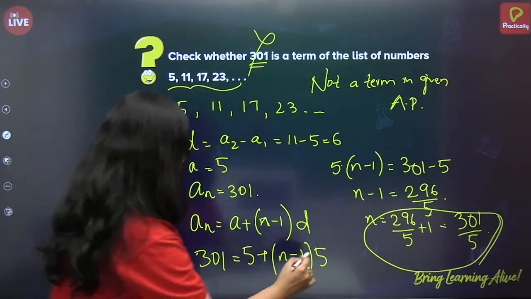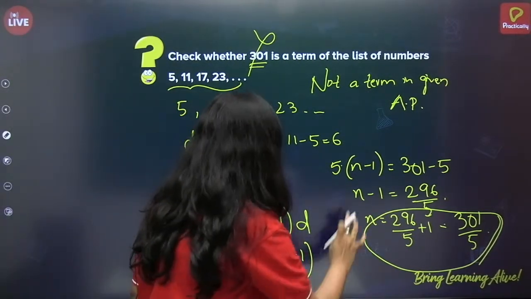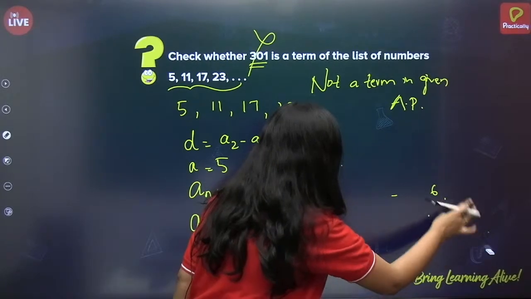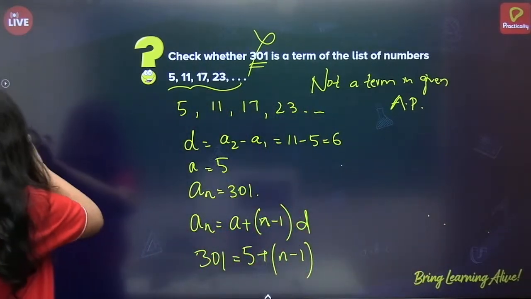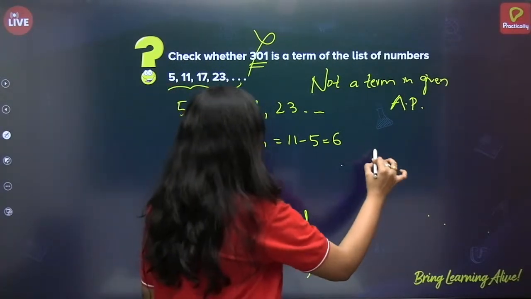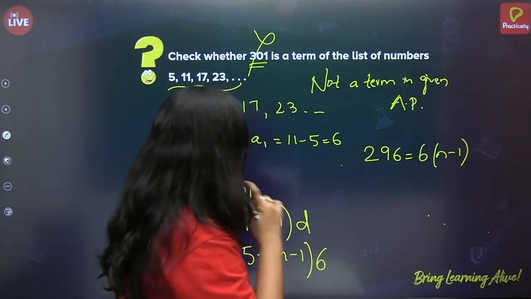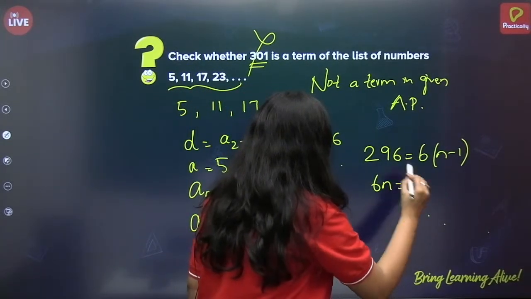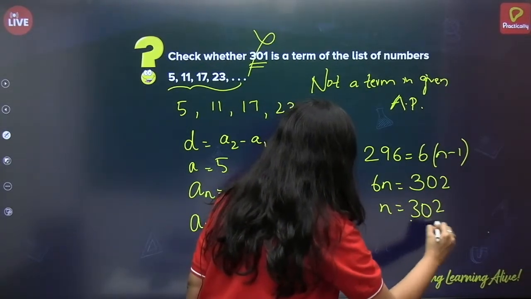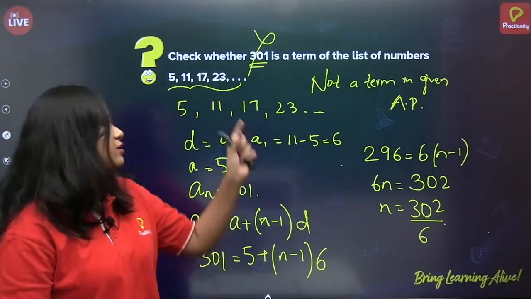Alright, I'm so sorry. This is 6, right? Alright. So we'll just do it again. Because I have taken 5 and then we got the answer. Let us check putting the correct 6. So it is 296. So 296 is equal to 6 of n minus 1. So 6n is equal to 296 plus 6. So 302. N is equal to 302 by 6. Then also it is a fraction. So it is not a term in the given AP.